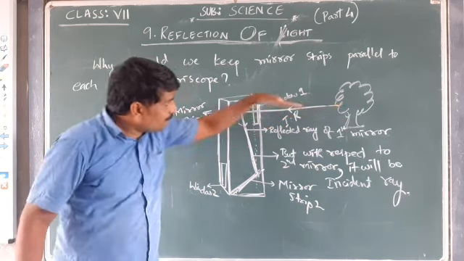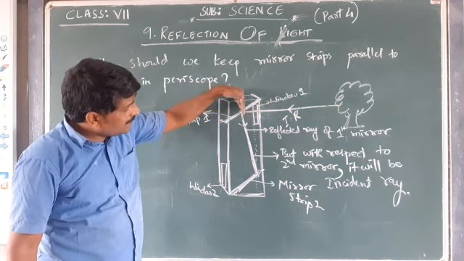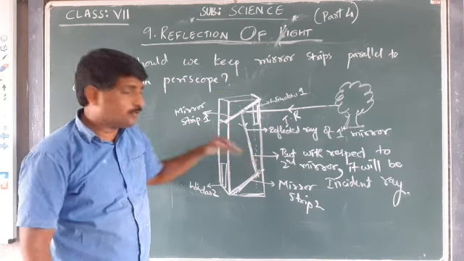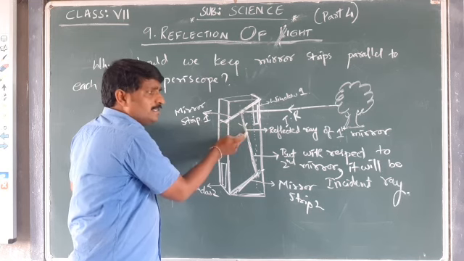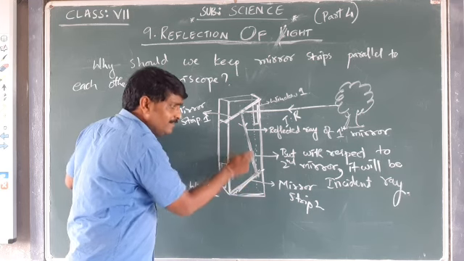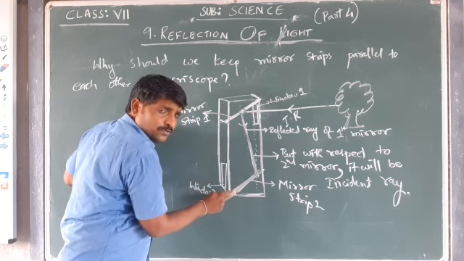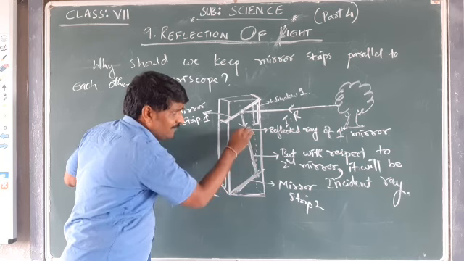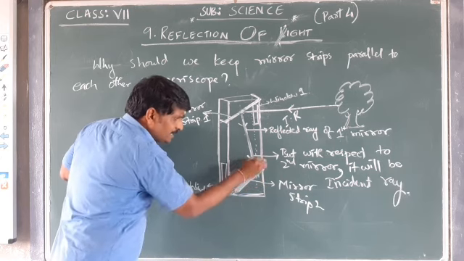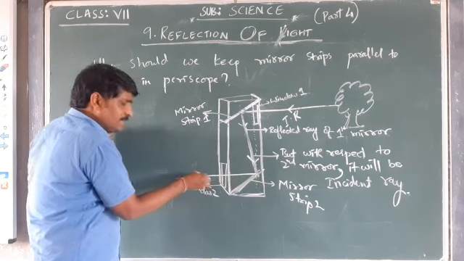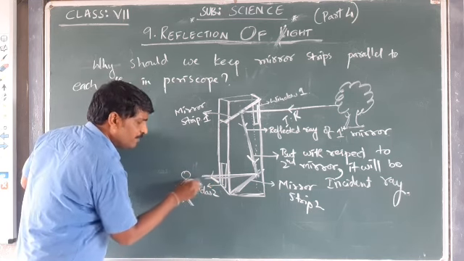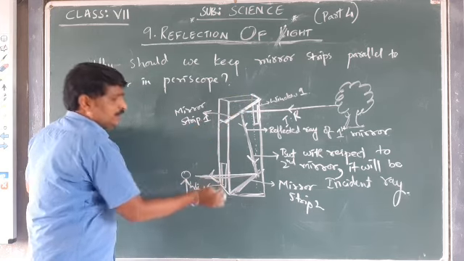See, the incident ray from the tree reaches here. This is the incident ray, and after hitting mirror 1, it gets reflected, and the reflected ray reaches mirror 2. Whatever is the reflected ray with respect to mirror 1 will be the incident ray with respect to mirror 2. The reflected ray of mirror 1 will be the incident ray of mirror 2, and after it is incident, it will reflect. And the person who is standing and observing that tree is able to see it.